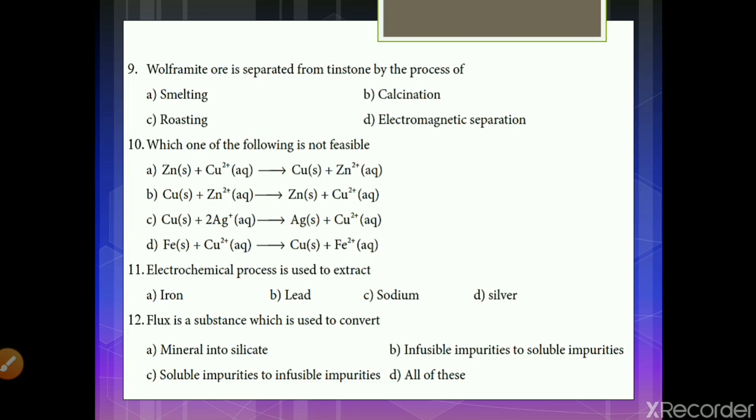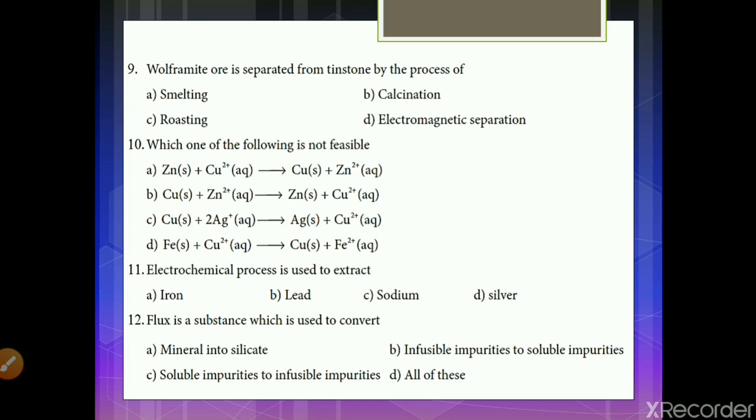And question number 9. Which one of the following is not feasible? Feasible means possible. ZnS plus Cu2+ aqueous gives CuS plus Zn2+ aqueous. Cu solid plus Zn2+ aqueous gives you ZnS plus Cu2+ aqueous. CuS plus 2Ag+ aqueous gives Ag2S plus Cu2+ aqueous. Option D, FeS plus Cu2+ aqueous gives CuS plus Fe2+ aqueous.